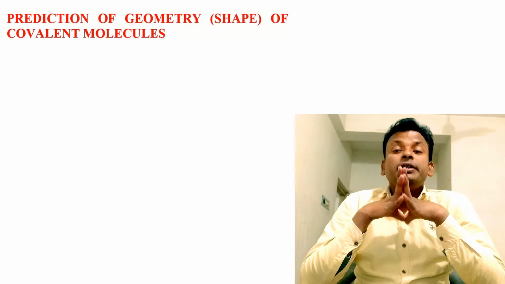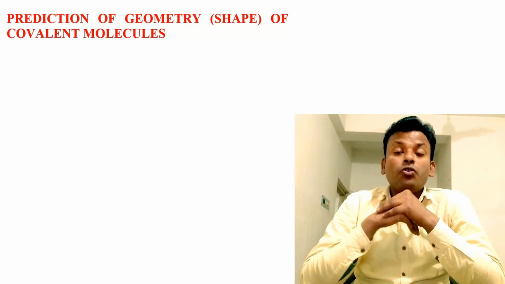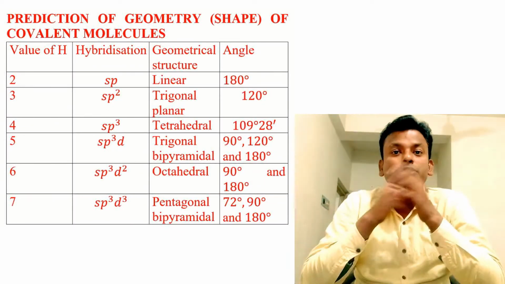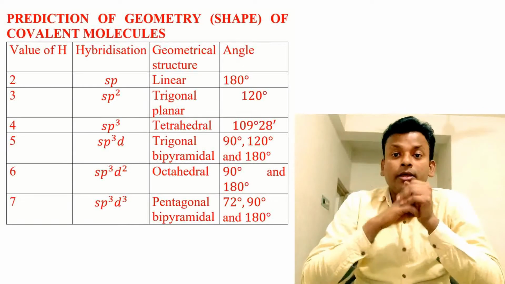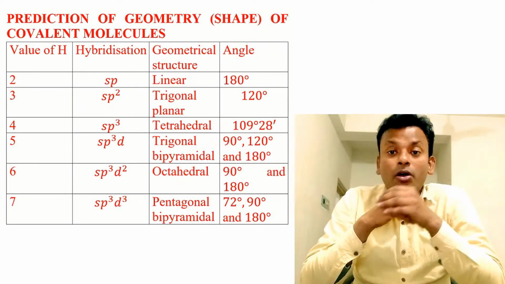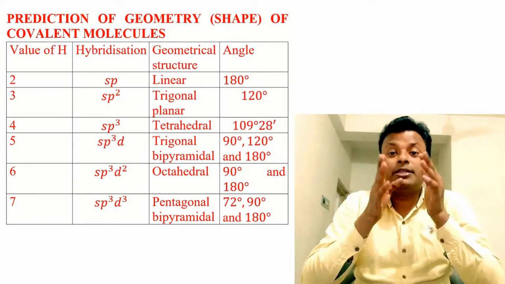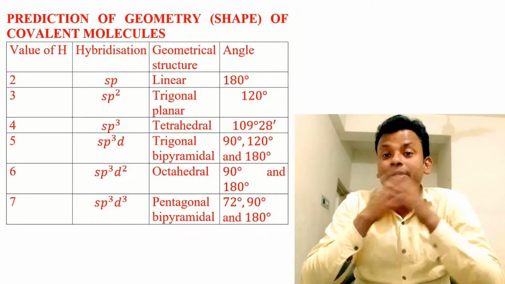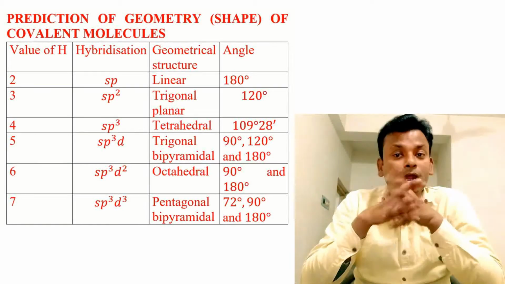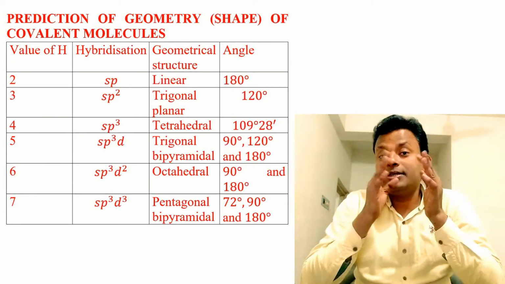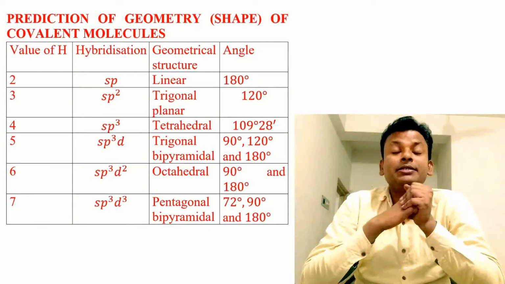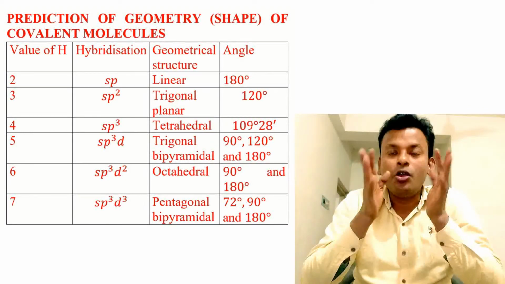Prediction of geometry or shape of covalent molecules. The value of H, that is the steric number, 1, 2, 3, 4, 5, 6 and 7, is calculated by some formula. When the value of H, that is the steric number, is 2, hybridization is sp, geometrical structure is linear, angle is 180 degrees. When H equals 3, that is the steric number is 3, hybridization is sp2, trigonal planar, 120 degrees.